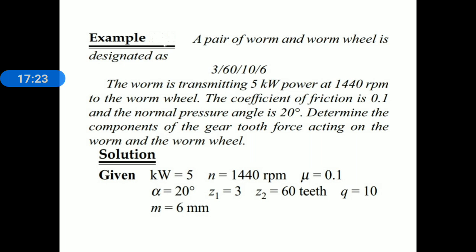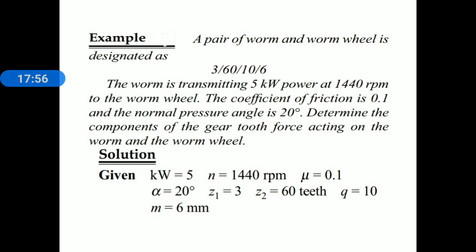The worm is transmitting 5 kilowatt power at 1440 rpm to the worm wheel. The coefficient of friction is 0.1 and the normal pressure angle is 20 degree. Determine the components of gear tooth force acting on worm and worm wheel. This is the problem statement. Now let me move towards the solution.